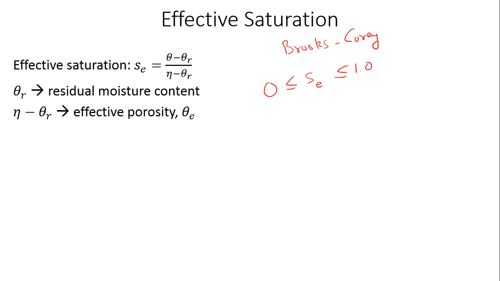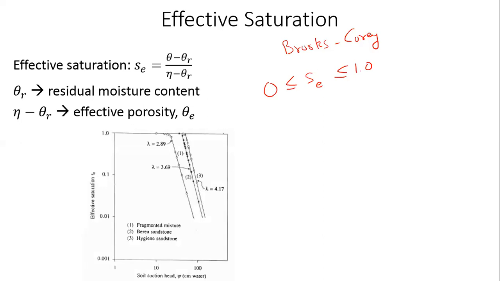I'll just show you a plot. This is the effective saturation as a function of, on the x-axis, the soil suction head, psi. Are you able to see it clearly? Psi is being plotted as a function of this effective saturation.